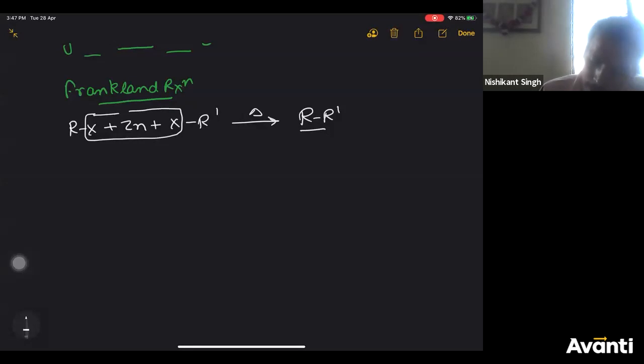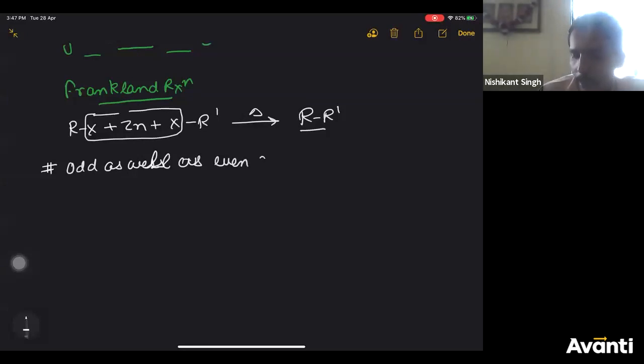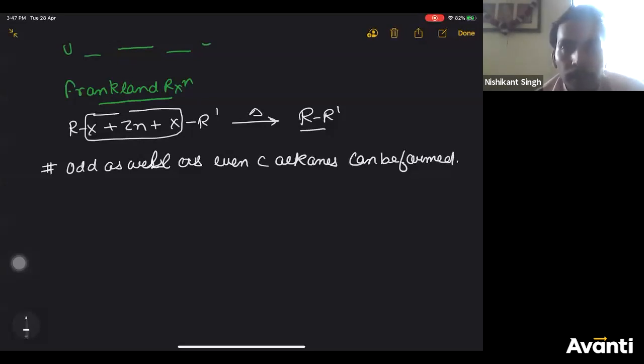Now the difference here is you can prepare both odd as well as even carbon alkanes. Yes, you can use two different alkyls also in this reaction.